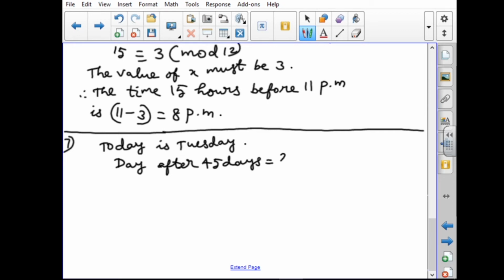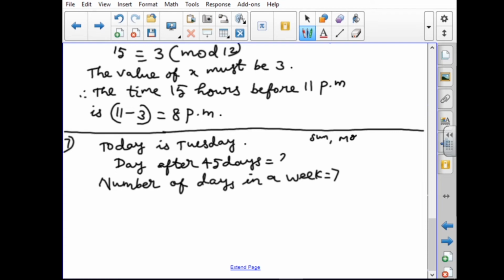From Tuesday onwards we have to calculate 45 days. Then only we can find the answer. Okay. Number of days in a week is equal to what here? 7. So you have to write like this: number of days in a week, that is 7. 7 means what?